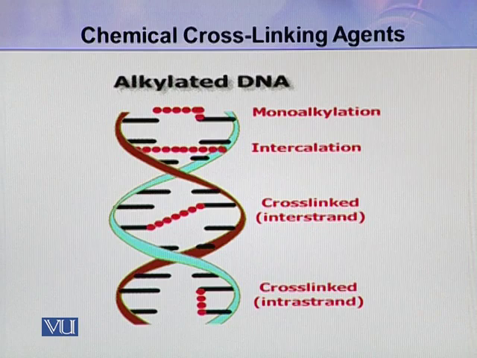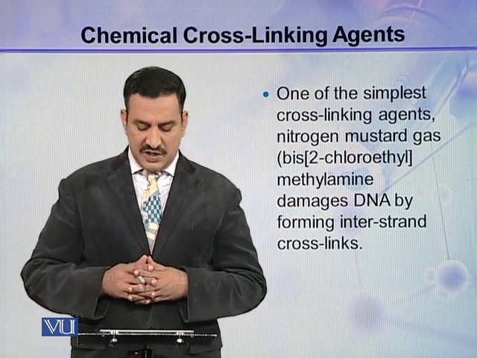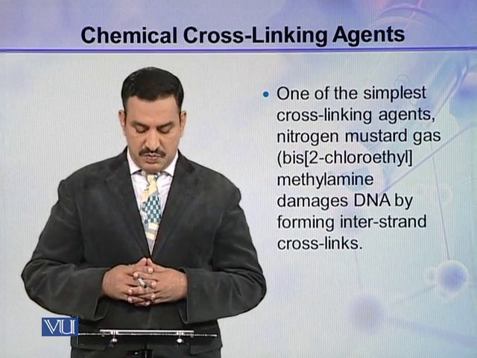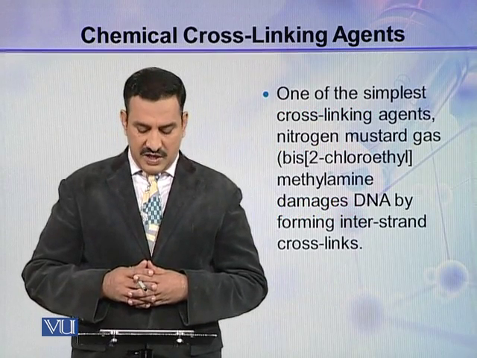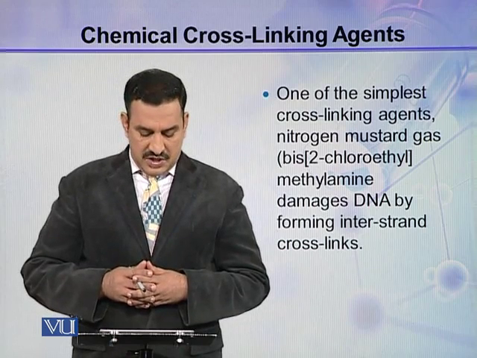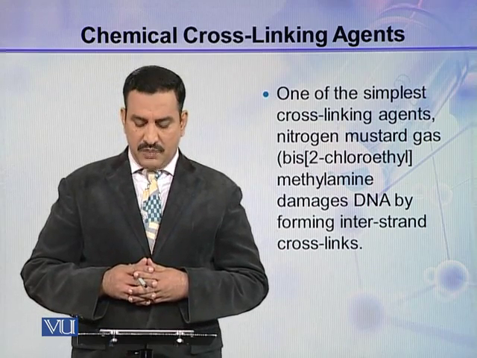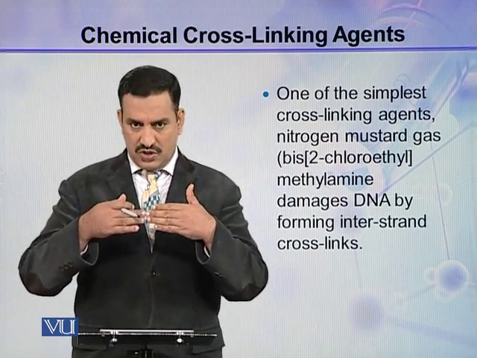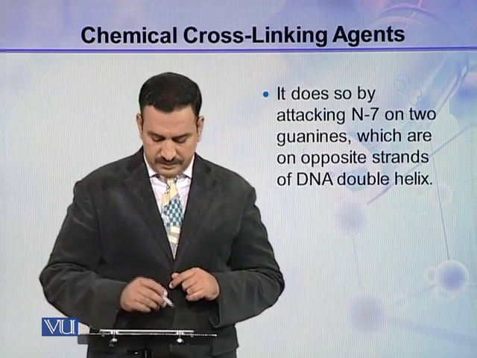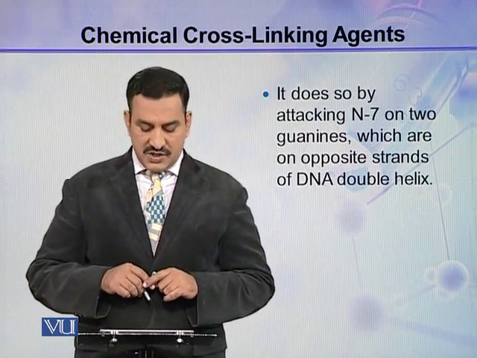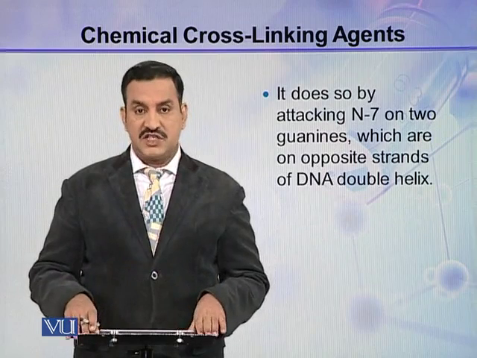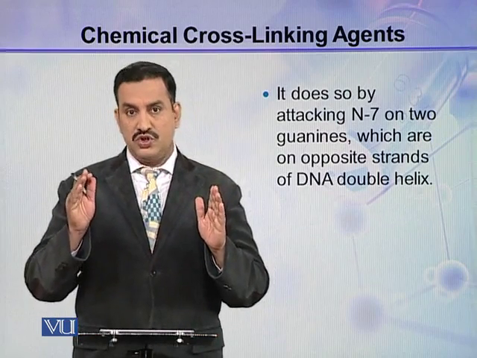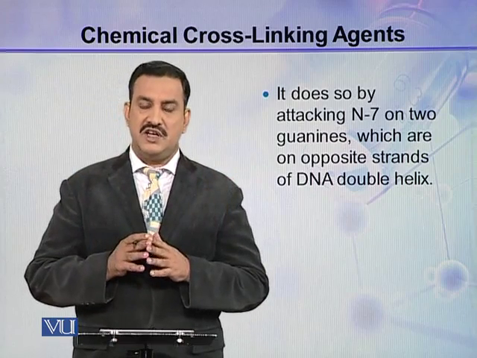One of the simplest cross-linking agents is nitrogen mustard gas, which is bis-2-chloroethyl methylamine. It damages DNA by forming interstrand cross-links between two strands. It does so by attacking N7 on two guanines which are present on the opposite strands of the DNA double helix.